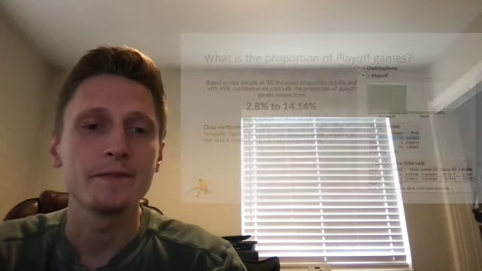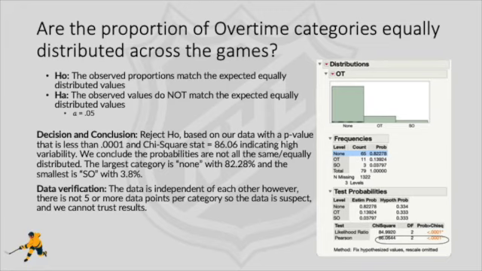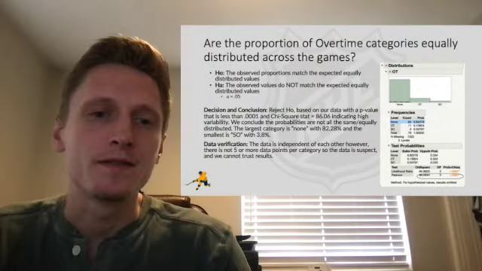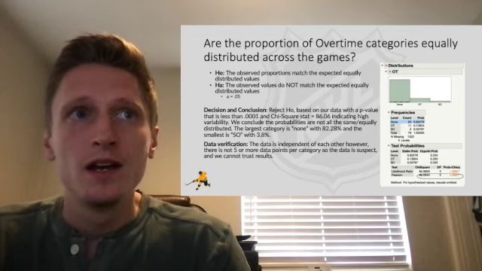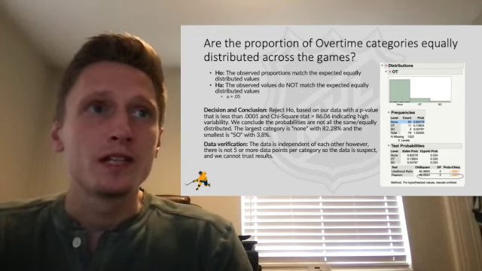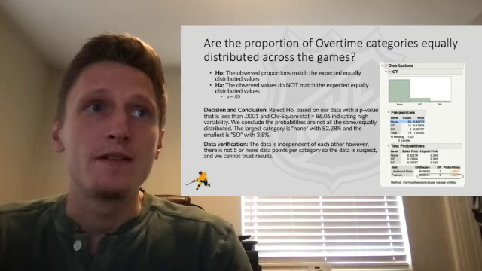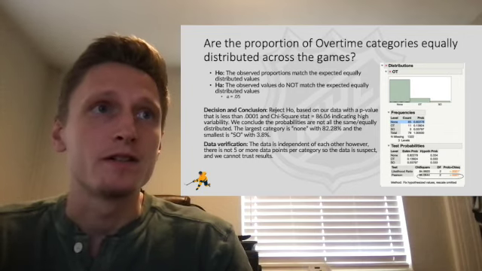In the next research question, we looked at if the overtime categories were proportionate across all games, to see if an overtime status of OT is just as likely as an overtime status of none. We rejected H0 in this one due to our low p-value that was less than 0.0001.